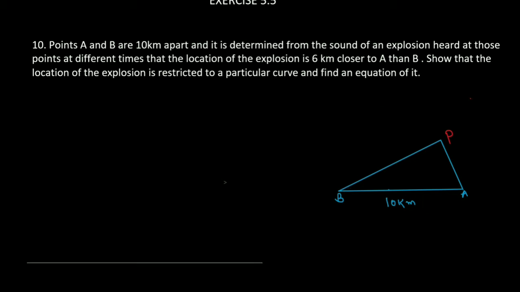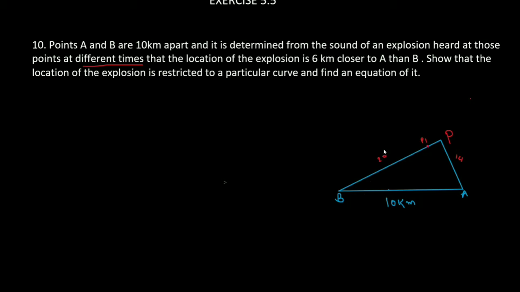So this explosion takes place at different times. Suppose at 1 o'clock the point P is here. This distance is 20 and this is 14. The difference is 6. That's what is given. And at 2 o'clock, the point P would have moved here. The point P has moved to this location P1. The difference is the same.